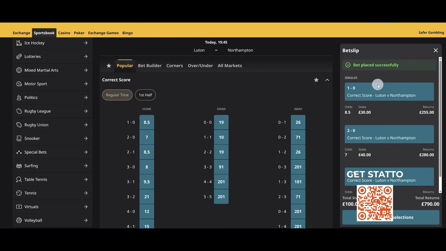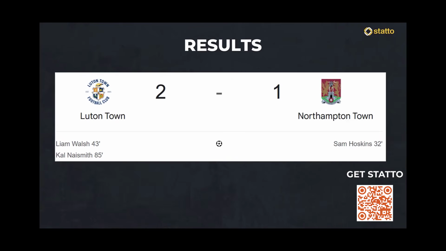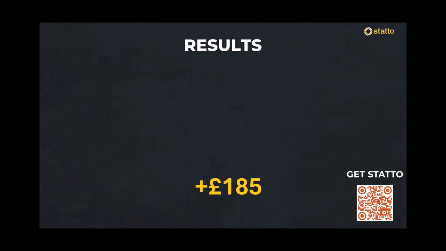Bet placed successfully. We will check the profit loss at the end of the game. Final result in, guys, it's Luton Town 2, Northampton Town 1. This was a bit of a close one for us, wasn't it? So Northampton Town took the lead, 1-1 at halftime. It was a very, very late winner for Luton Town to land us on the 2-1 correct score, which gives us the winner. And let's quickly go over the results on this one.